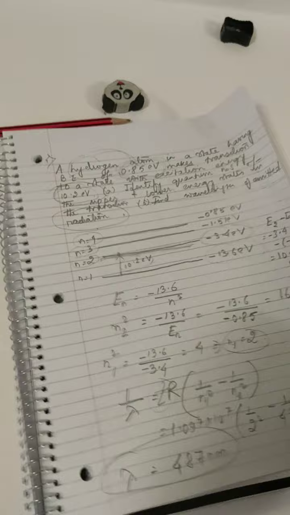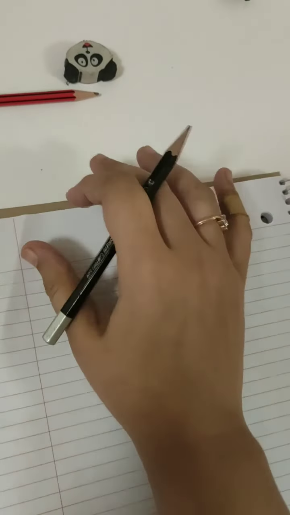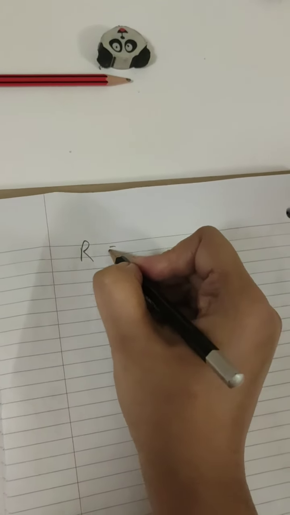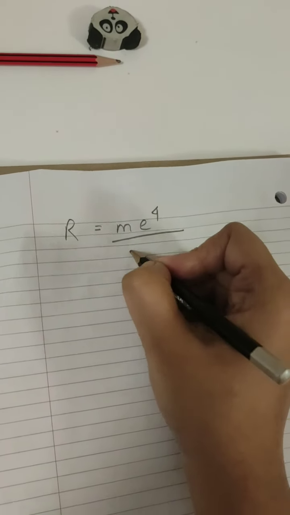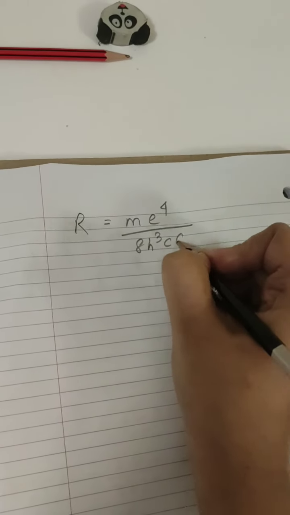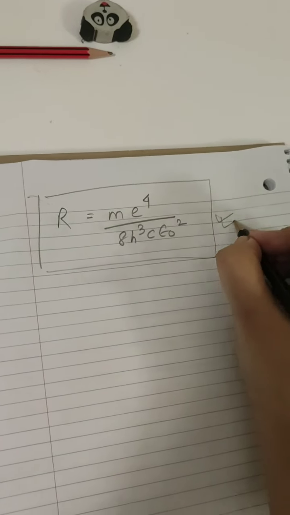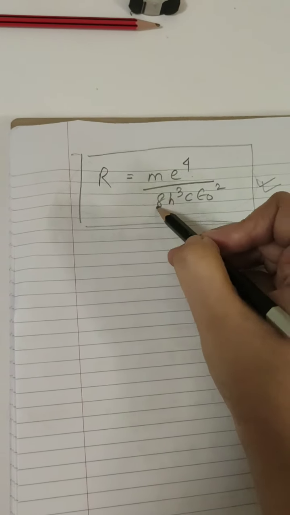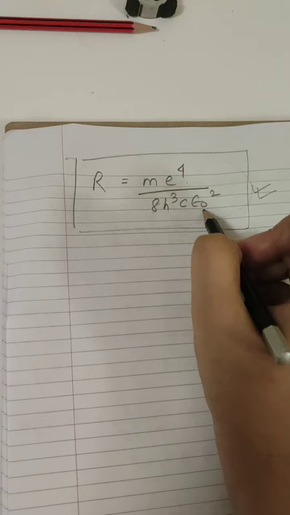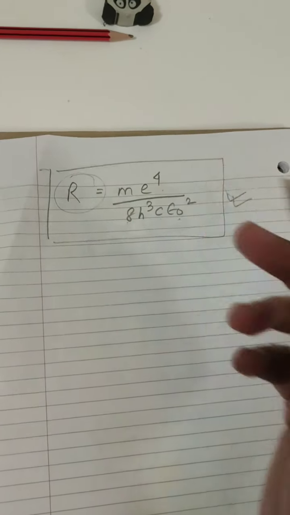Another question I'm leaving for you to do: you have to evaluate Rydberg's constant by putting the values of the fundamental constants in its expression. Rydberg constant goes like this. Mind it, the expression will not be given in the exam. You have to write the expression on your own, put in the values of the fundamental constants, and find the value of Rydberg's constant.